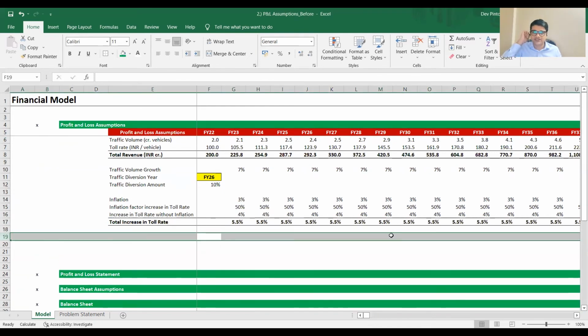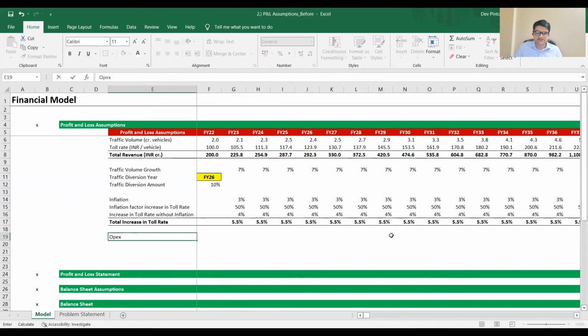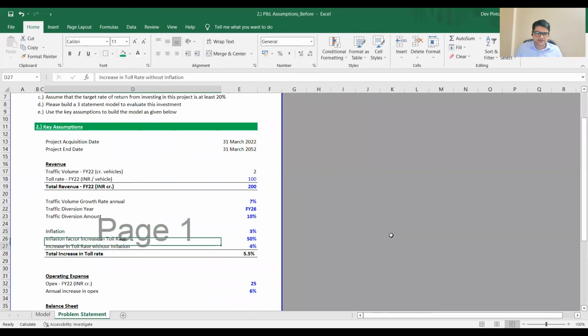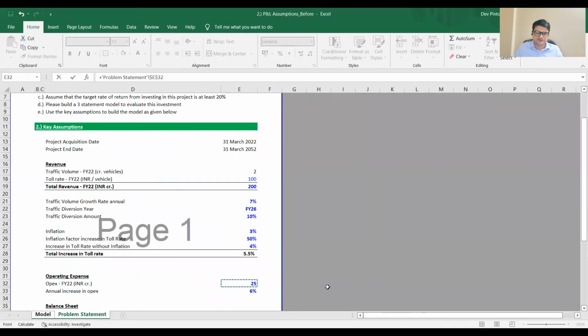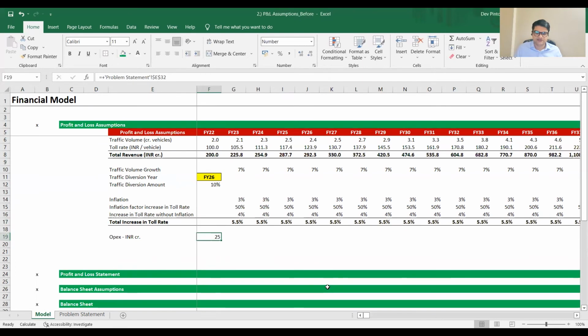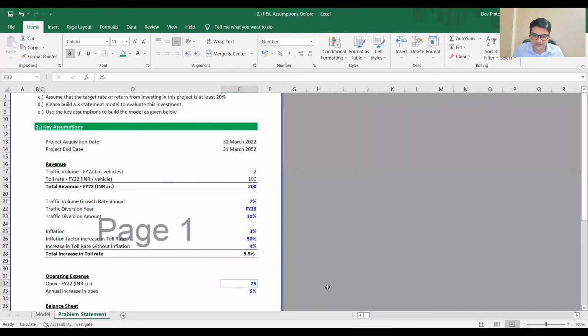After revenue, is there any COGS? There's no COGS, right? Because there's no inventory in this business. So there's only OPEX. So what have they told us about OPEX? In FY22 it was 25 crores, right? Growth in OPEX. What have they told us? 6%, right?